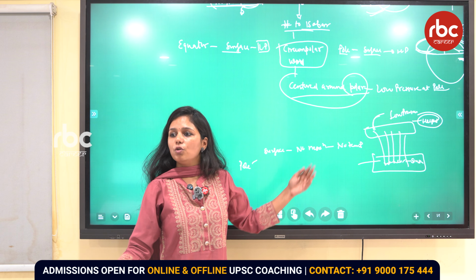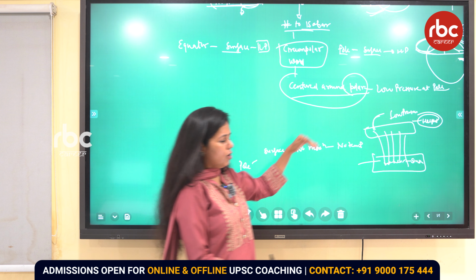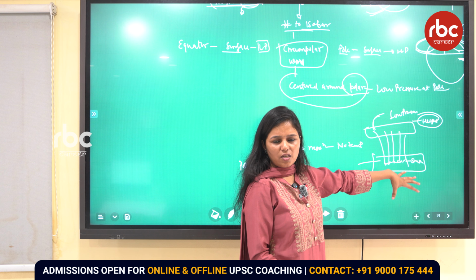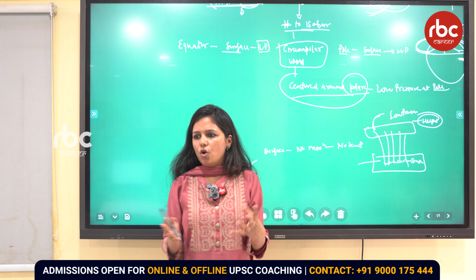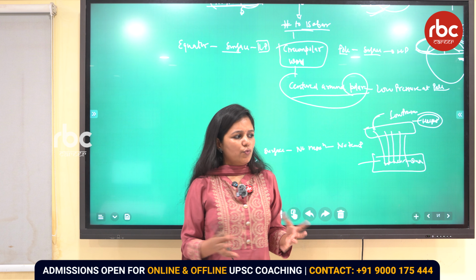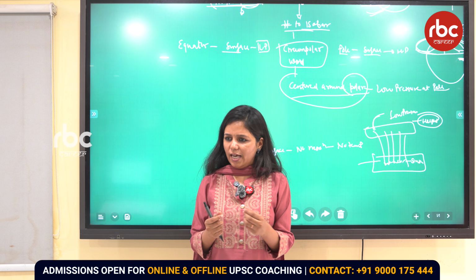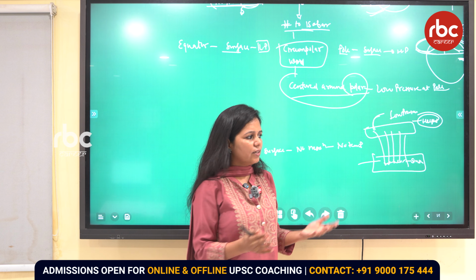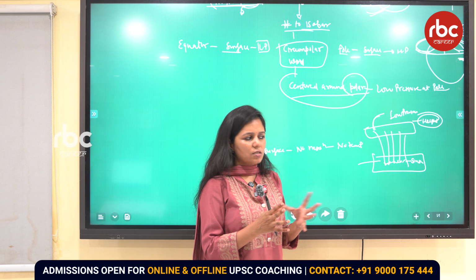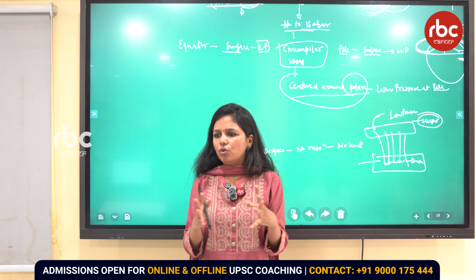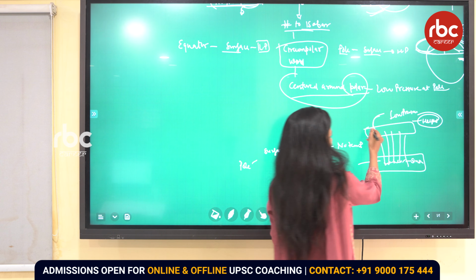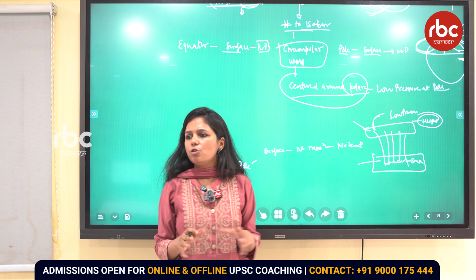At the height there is a low pressure, because from the height that air is sinking towards the surface. And why is the air sinking towards the surface? Because air is not warm enough to rise. When will the air rise? When the temperature is more, the space between the gas molecules will increase and the air will become lighter and it will rise. But at the pole there is no temperature, and hence there is no space. So the gas molecules are compressed and the air will sink. It is sinking from the top, so at the top there is no air. If no air, it means low pressure.